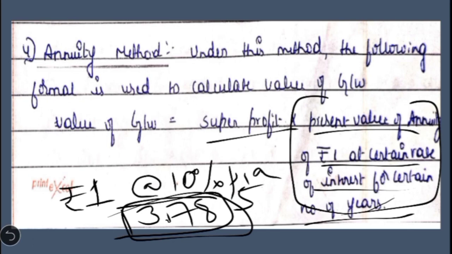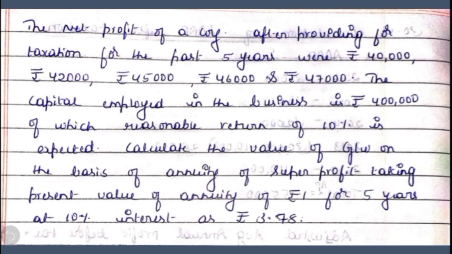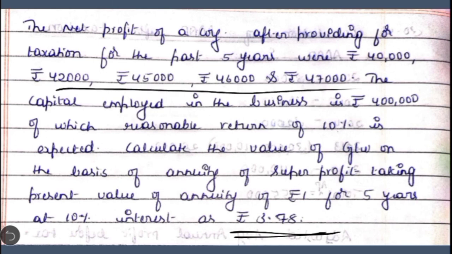So let us consider one simple question here. The net profit of a company after providing for taxation for the past years were 40,000, 42,000, 45,000, 46,000, and 47,000. The capital employed in the business is rupees 4 lakh, of which a reasonable return of 10% is expected. Calculate the value of goodwill on the basis of annuity of super profit, taking present value of annuity of rupee 1 for 5 years at 10% rate of interest as 3.78. So in this question, they have given us the profits for 5 years, the capital employed, the normal rate of return, and also the annuity factor.